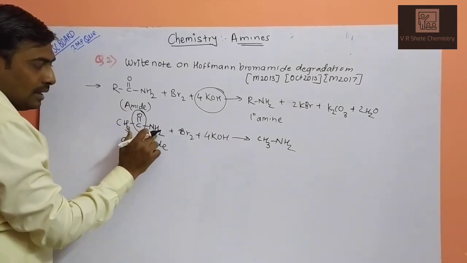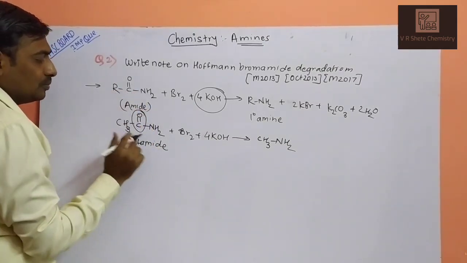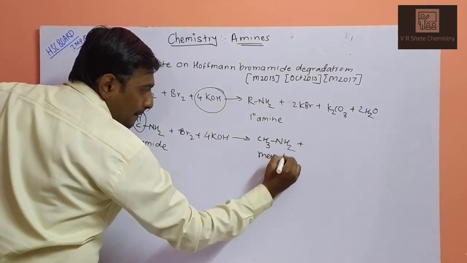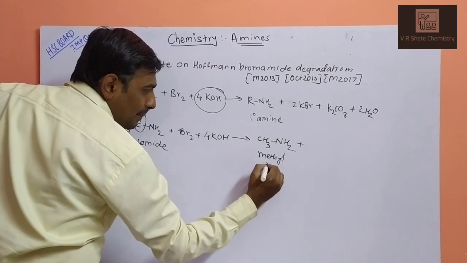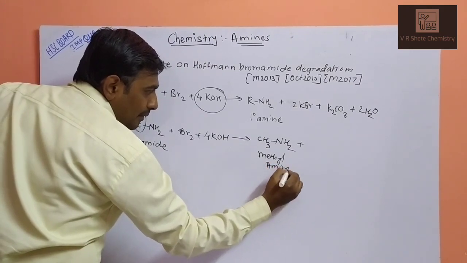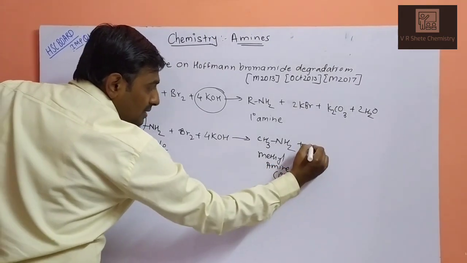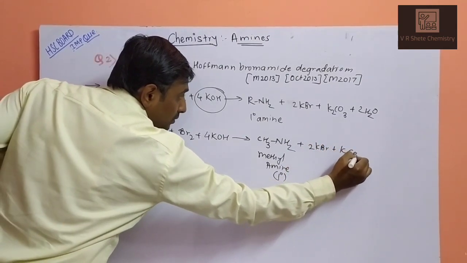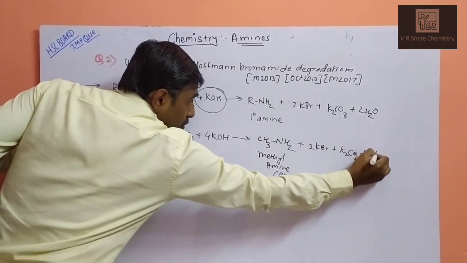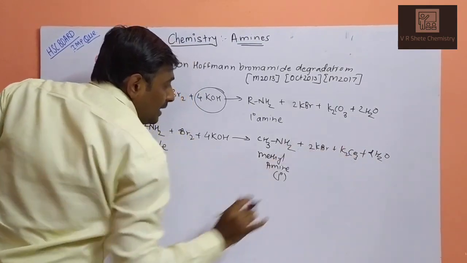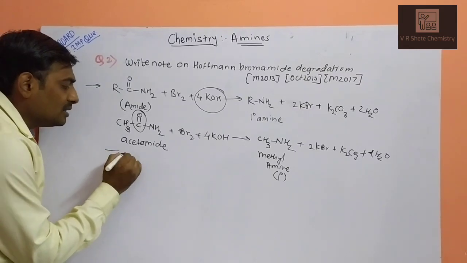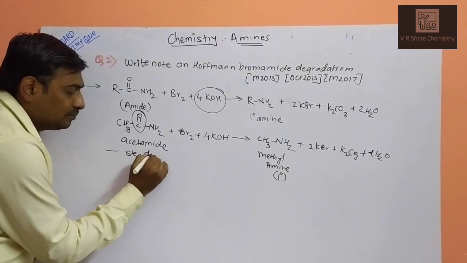CH3NH2, that is methylamine, which is a type of primary amine, plus twice KBr. These side products are the same, K2CO3 and twice H2O. 1 carbon atom will be lost as a byproduct. So what are the description points? It's a step down reaction.